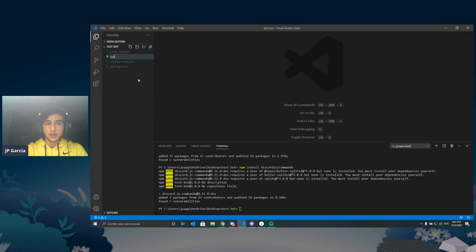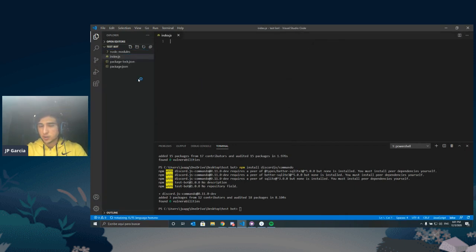Again, we're going to call it index.js. .js means it's a JavaScript file. Why are we calling it index? It has to be index, guys. Everybody make sure that this file is called index.js and not anything else.